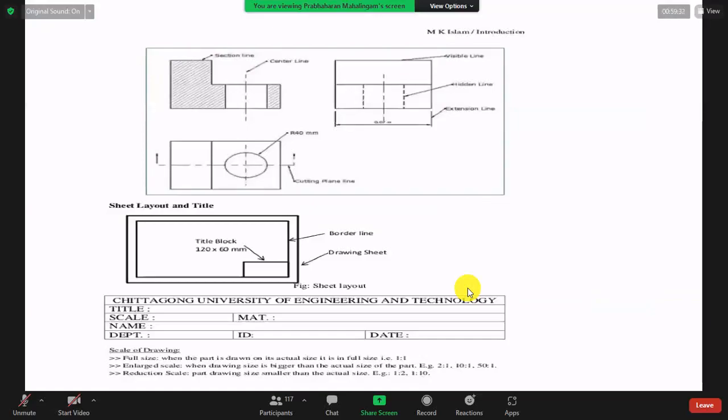So here they will tell you something. Engineering and technology, title, scale, name, department, ID, date of drawing are there. Right? So here you see, this is called the title box. They will give you the length. For our drawing, we have a full length of 25 millimeter height, and we will divide it into 3 pieces: title box, projection symbol, name box. I will tell you later.